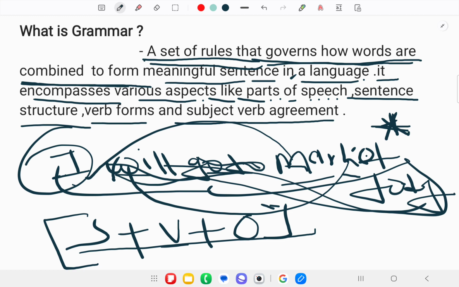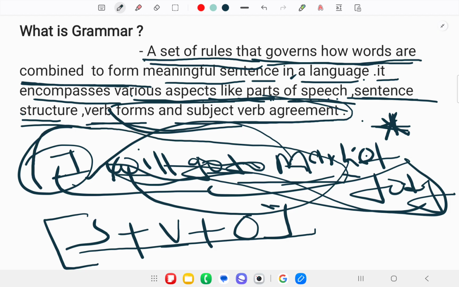Here it encompasses various aspects like parts of speech, sentence structure, verb forms, and subject-verb agreement. What is subject-verb agreement? Subject-verb agreement means that a verb always agrees with the number and person of the subject. That is subject-verb agreement.